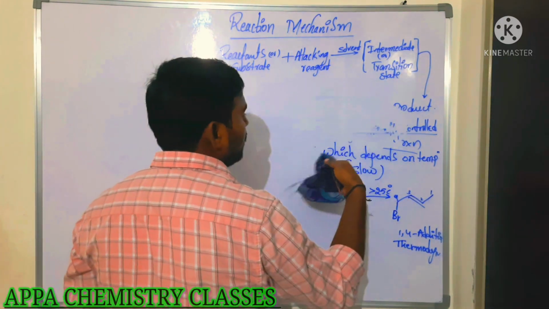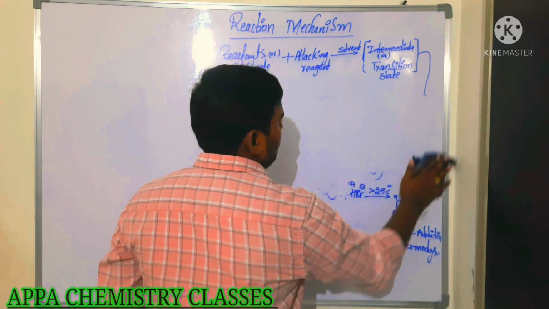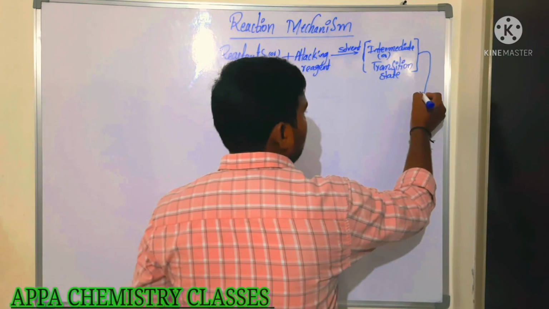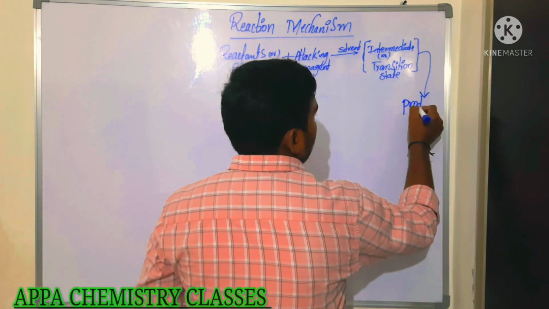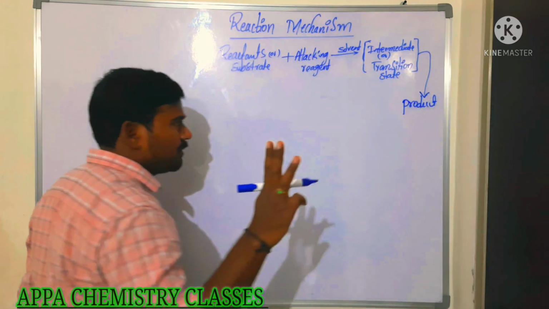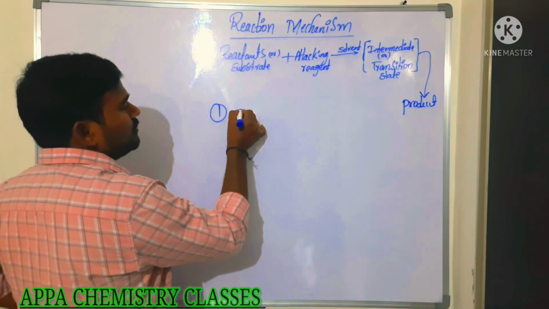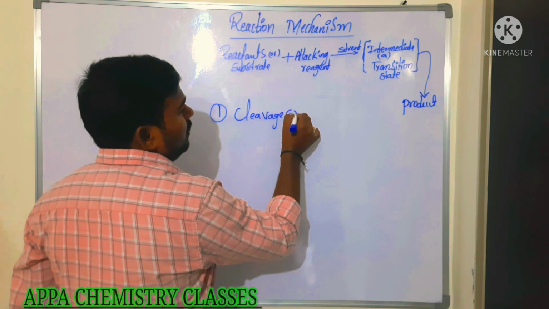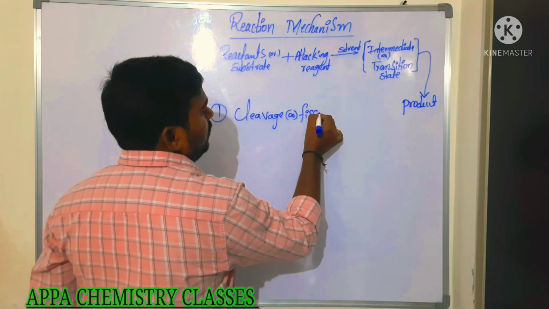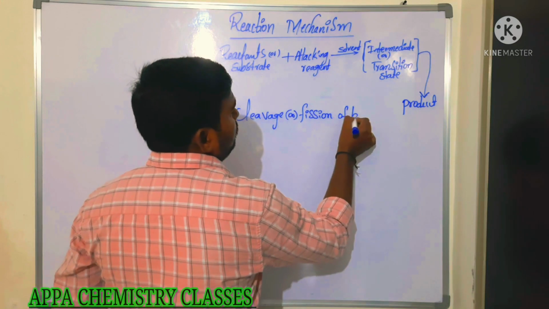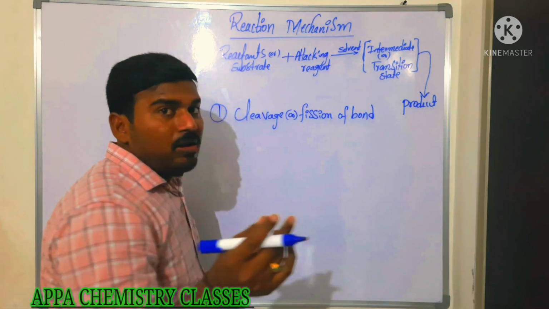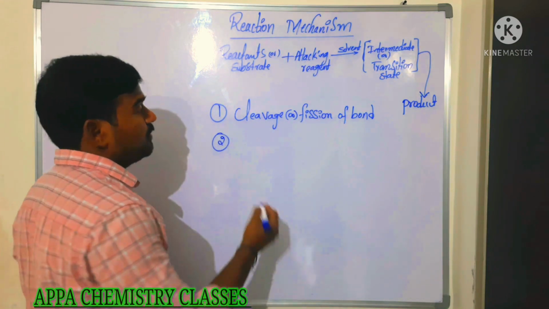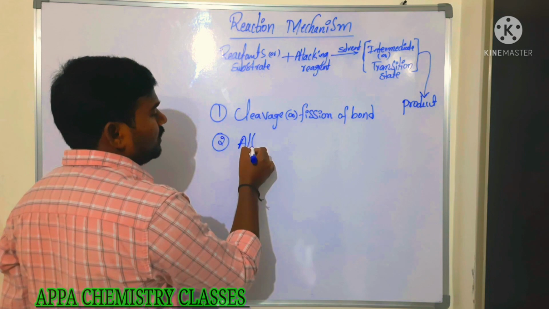What are the steps which are present in organic reactions? So now here product will be there. Mainly in the formation of product, there are 3 steps involved. What are those? First one is cleavage of bond, cleavage or fission of bond. That is the first step. And after that the second step is the nature of attacking reagent.